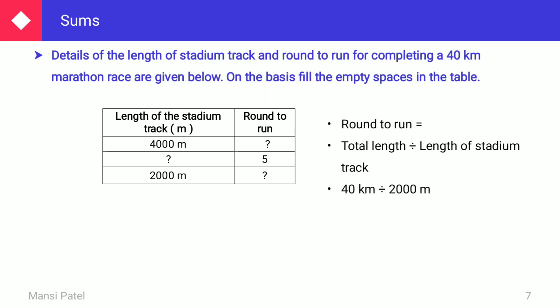It is not possible to do the division like this, so just convert the bigger unit into the smaller. 1 kilometer is equal to 1000 meters, so 40 kilometers is equal to 40,000 meters divided by 2000 meters. Now last three zeros will be cut. So 40 divided by 2, that is 20 rounds. To cover the 40 kilometers of the marathon race, they have to take 20 rounds.